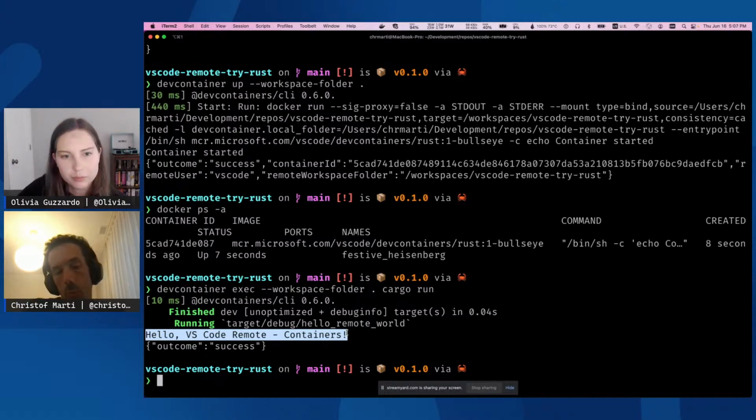Also, if you want to learn more, we have a website at containers.dev, where we talk about the specification, but also the tools that are currently using the CLI that I just demoed. And yeah, that's all I have.